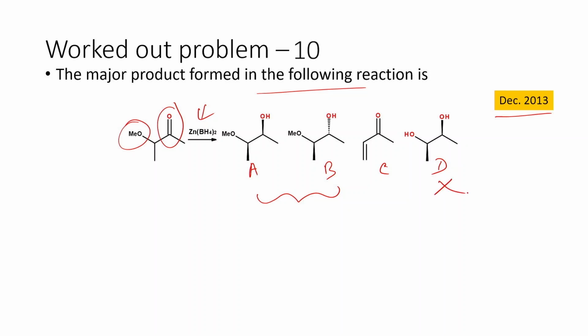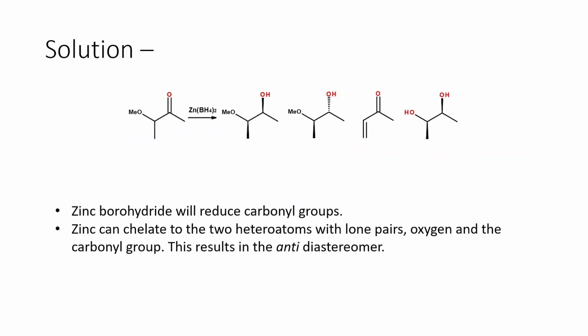And this will also not facilitate an elimination or similar type of reaction, so this is also ruled out. So we are left with only 2 products, either A or B. The stereochemistry is the only difference in both products, so we have to figure out what is going to be the actual product that will be formed. Like sodium borohydride, zinc borohydride also reduces the carbonyl group. So this carbonyl group is the only thing that will be reduced.